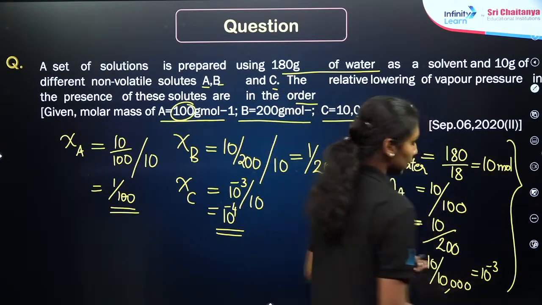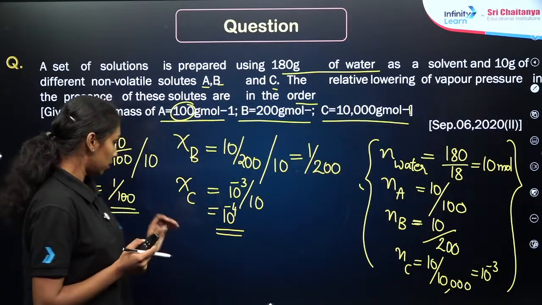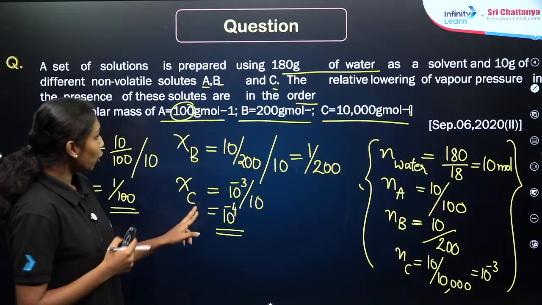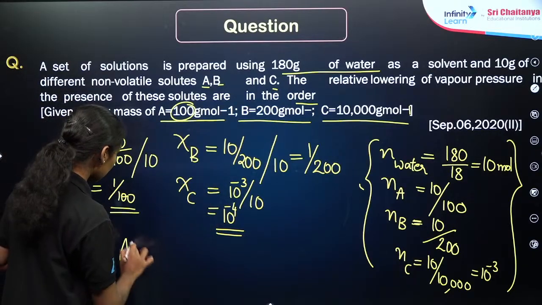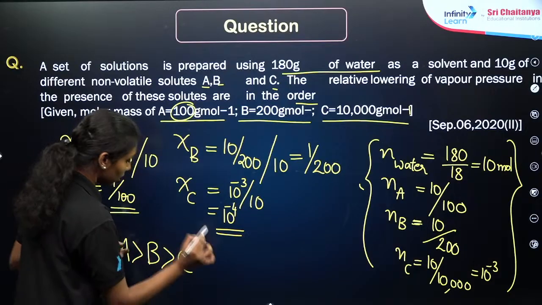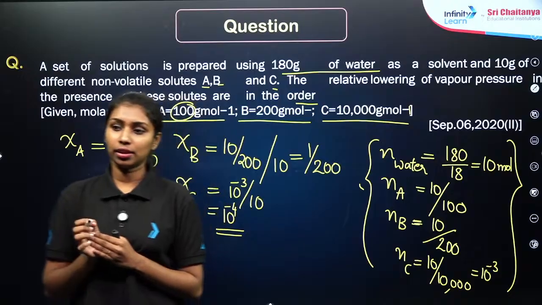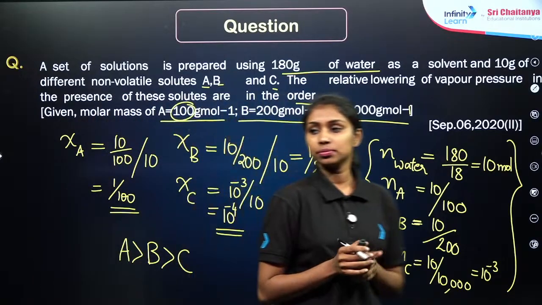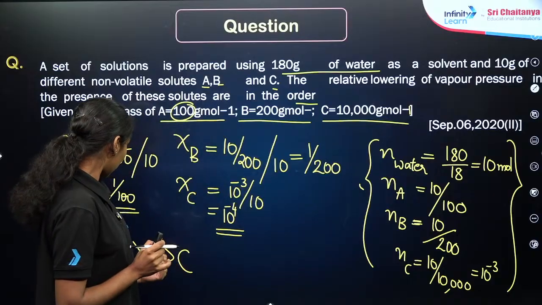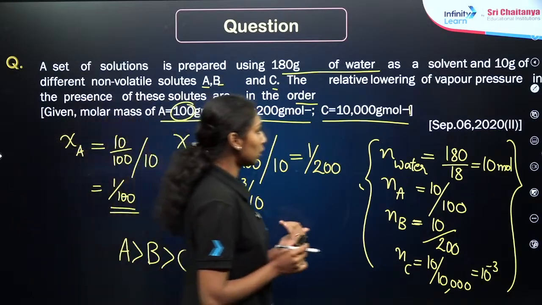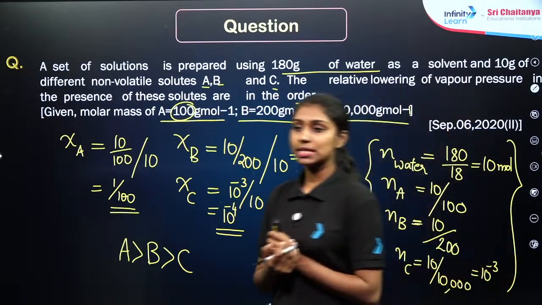So what will be the order? We have already seen about the relative lowering of vapor pressure, right? So here, the relative lowering of vapor pressure is very less for the solute C, right? So the order will be A greater than B greater than C. Clear? A greater than B greater than C will be the correct order for the relative lowering of vapor pressure for these three different solutions. I hope it is clear.